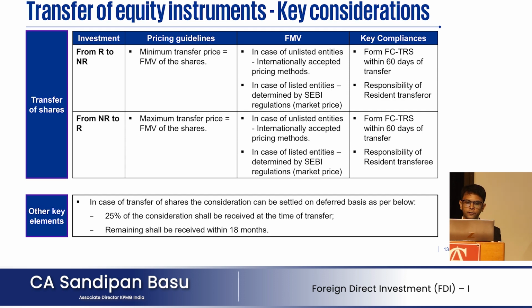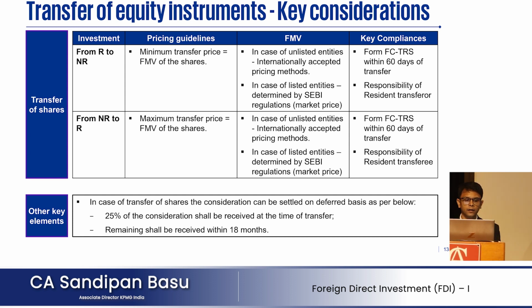With respect to transfer of shares from a resident to a non-resident, the minimum transfer value is the FMV of the shares, because the government wants the maximum value to come into India. It is reverse when you are transferring shares from a non-resident to a resident. It mentions that the maximum transfer price should be the FMV of the shares, so that you do not pay extra or there is extra erosion of foreign exchange.